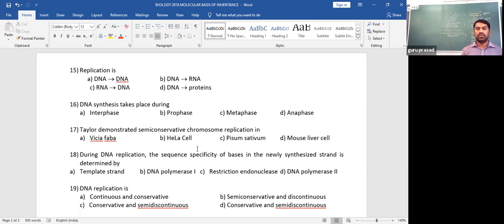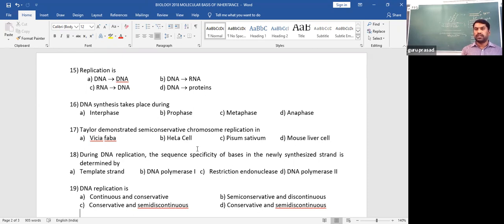They used root tip cells to study mitosis. Taylor used the root tips of the Vicia faba plant, observed mitotically dividing cells, and demonstrated semi-conservative chromosome replication.